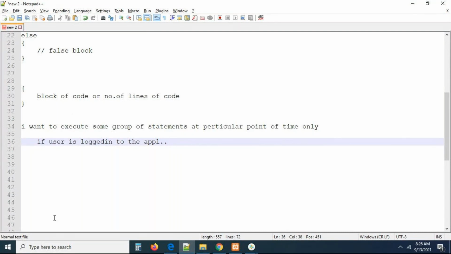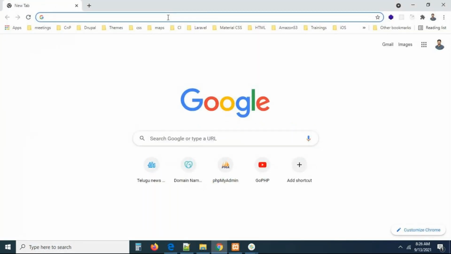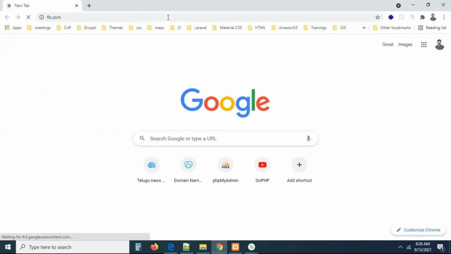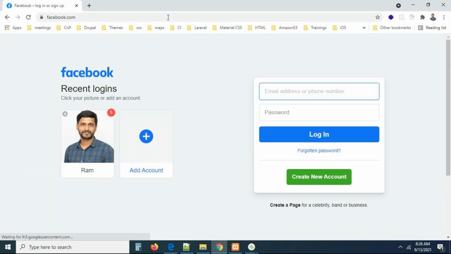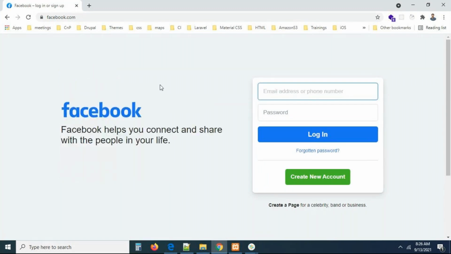Okay, you can go to Facebook. I already logged in actually. Now if I hit the enter button, you can see, oh, I didn't log in. If I had logged in, definitely you would automatically go to the Facebook page. But because I may have closed the session, that's why it is showing me the login page.